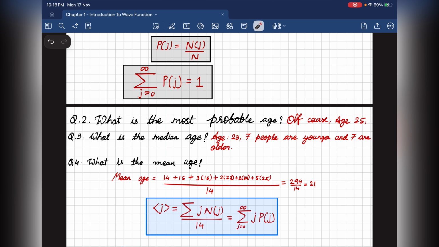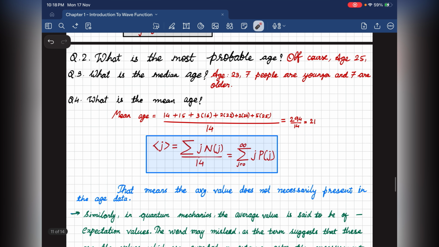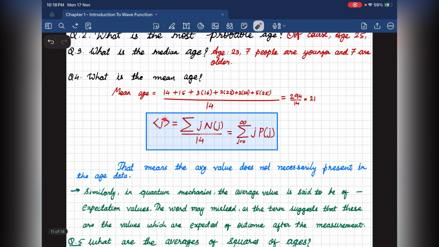When we ask questions like what is the average age, we don't just average the list, we average with probability weights. The mean age using classical probability is the average of j, which equals sigma of j N of j divided by N, and that equals sigma over j from 0 to infinity of j times P of j. So plugging in these numbers, we can consider all the people's ages using this equation and obtain the mean age.